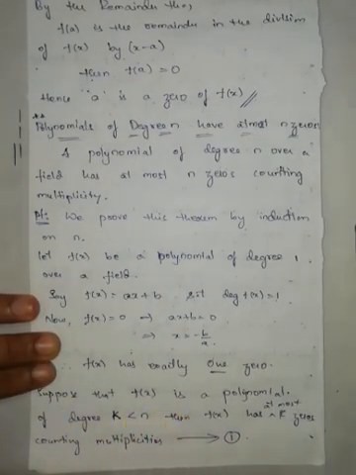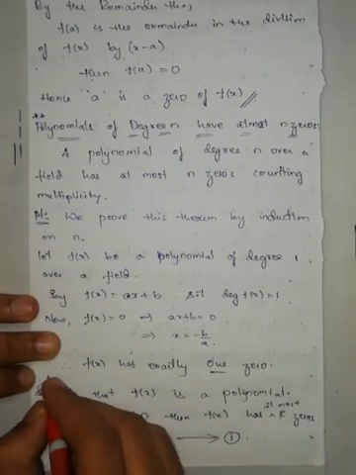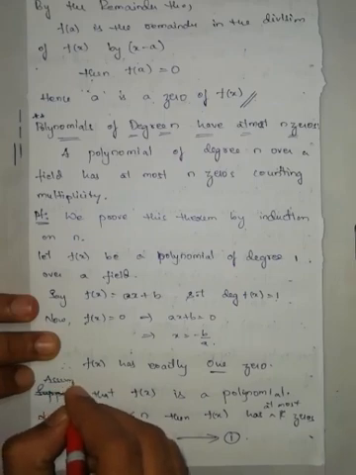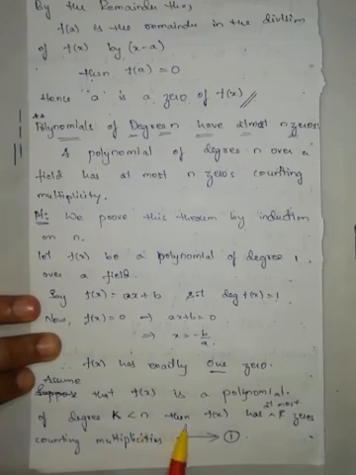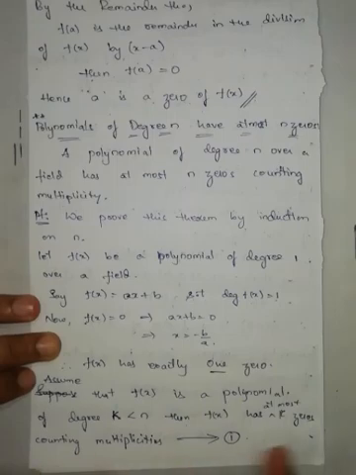Assume that a polynomial f of x of degree k, which is less than n, has at most k zeros counting multiplicities. Call this equation number 1.